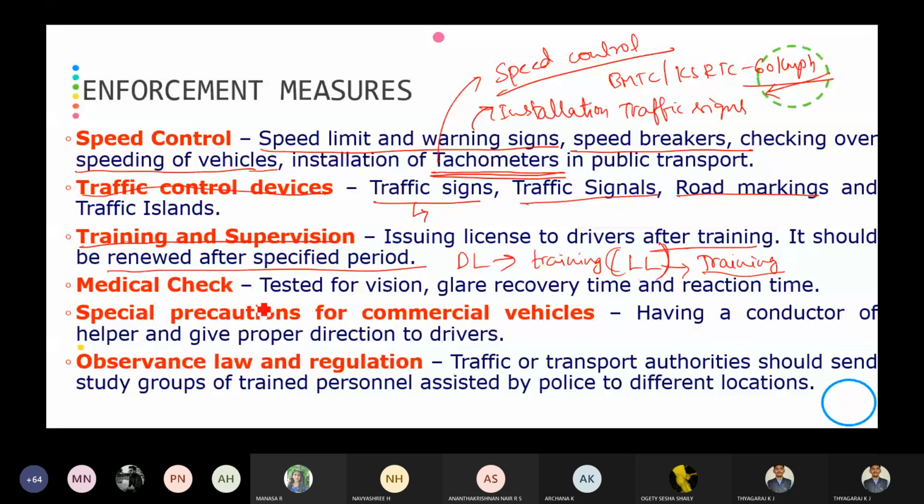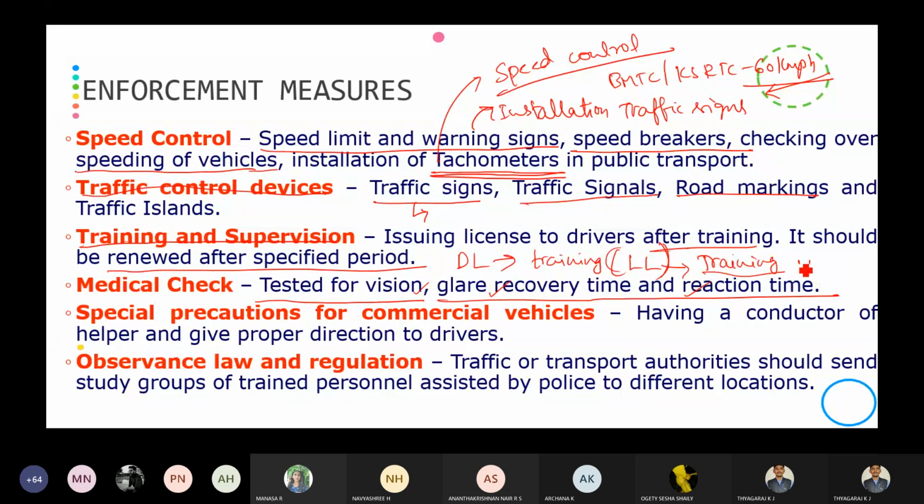Then medical check, tested for vision, glare recovery time and reaction time. In olden days, for the DL, they used to make people undergo tests for vision, glare recovery and reaction time. That was a medical check done for road users before issuing the DL.